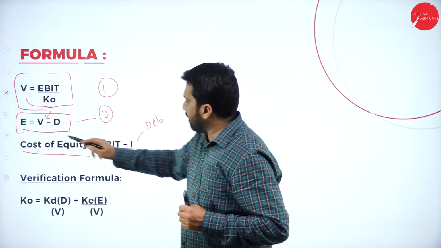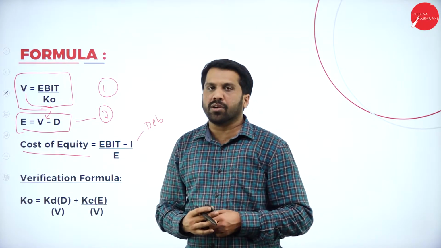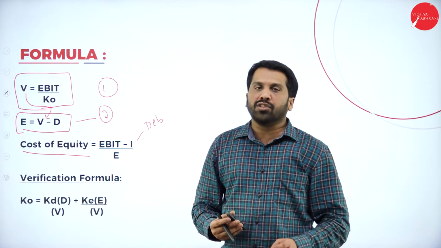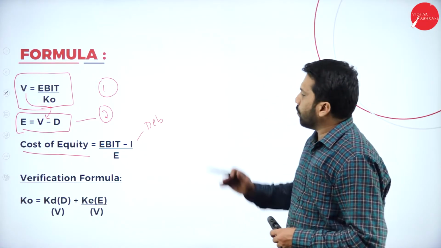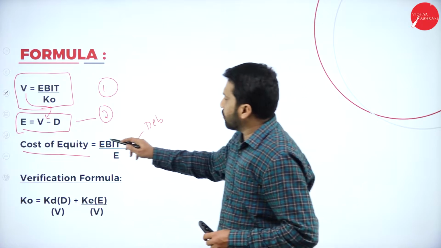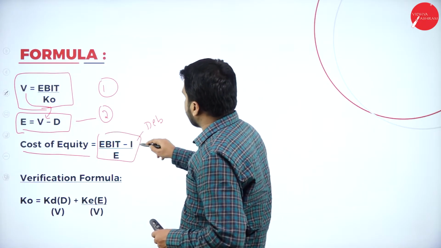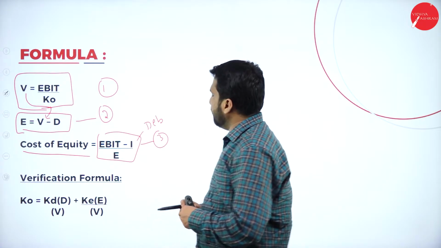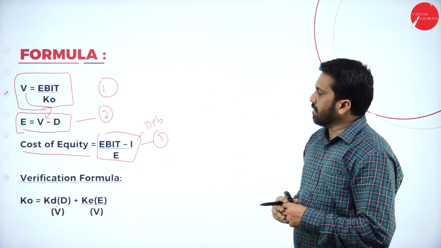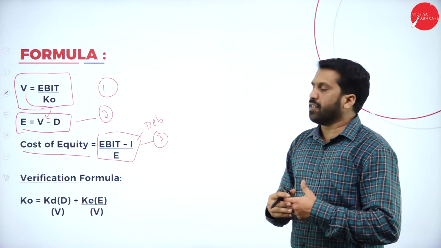Second answer of E will come here. So, your first one, second one and third one, all three we completed. 1, 2, 3.